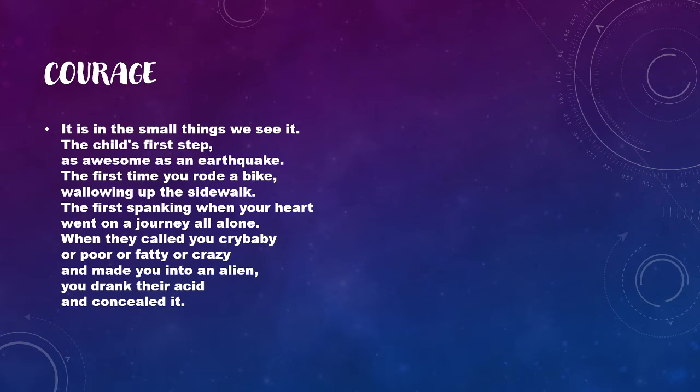As a child, when you ride a bike, you face difficulty and you show courage, and later on you learn to ride, wobbling up the sidewalk. So many times you stumble, so many times you have an accident and face difficulty, and there you require courage.